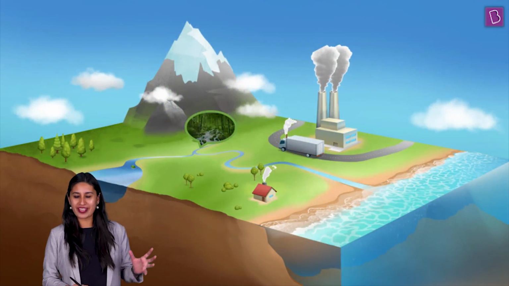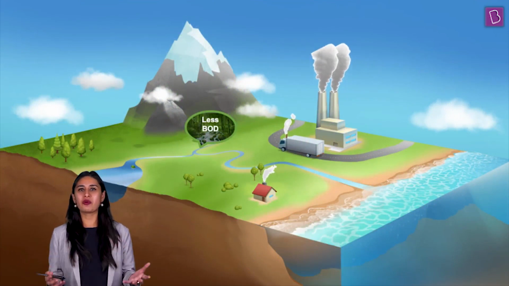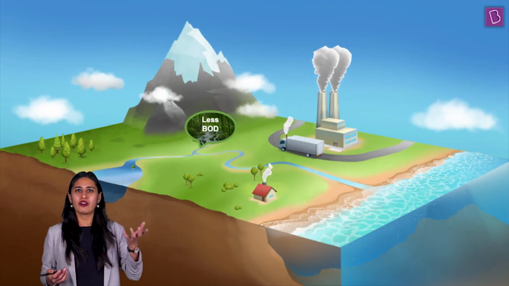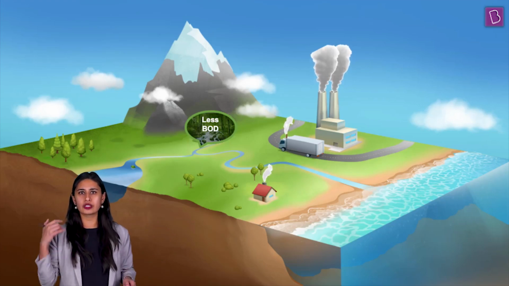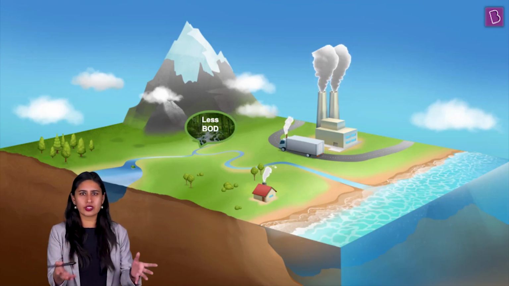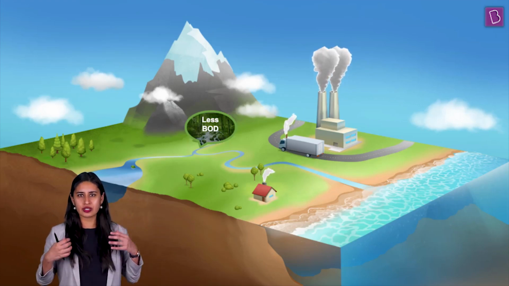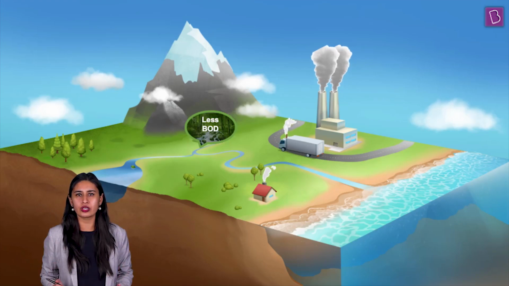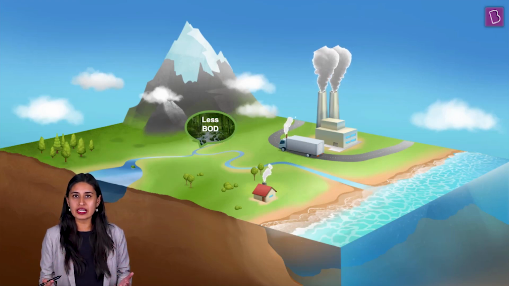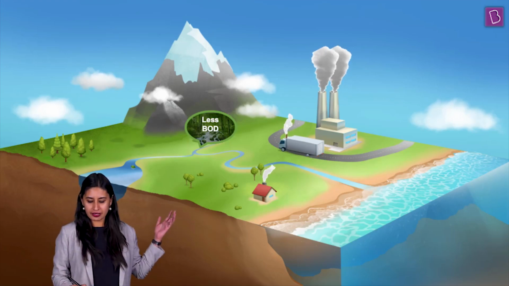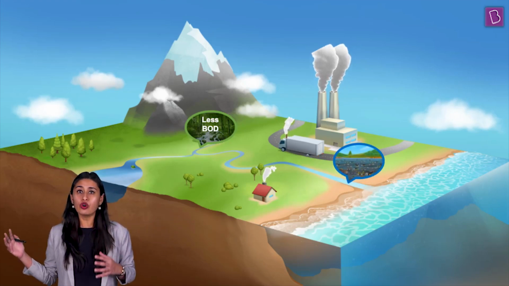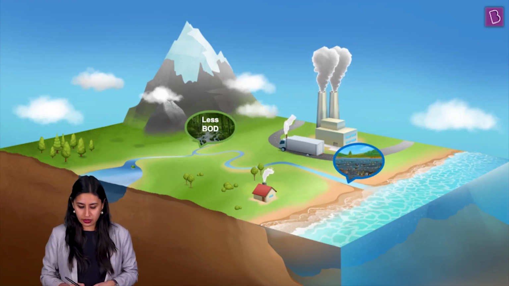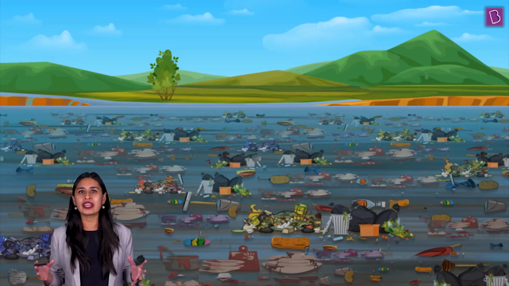Whereas as we keep going on, you see what people do. People are washing their clothes, washing their buffaloes and cows near the water bodies. They are throwing all sorts of trash. Even the industries are there, throwing their emissions in the water. What happens? Pollution increases, right? Even the organic pollutants increase. If that is what is happening, then far away from the glacier, if we check the BOD level, it's going to be very, very high because of the large organic waste which is present.